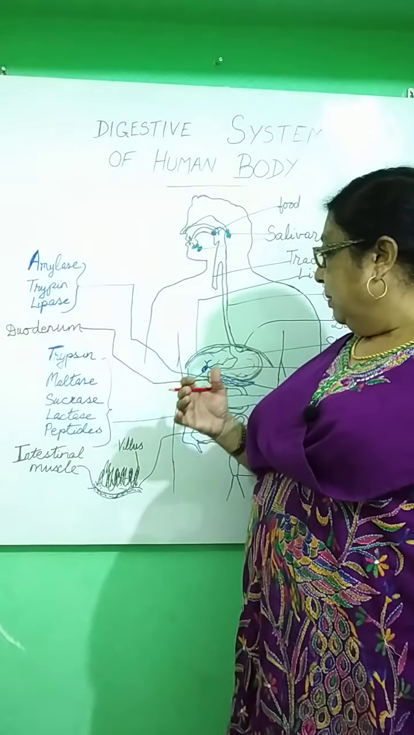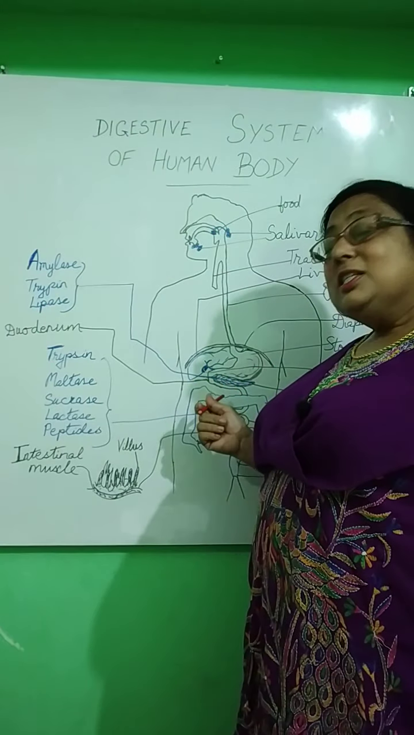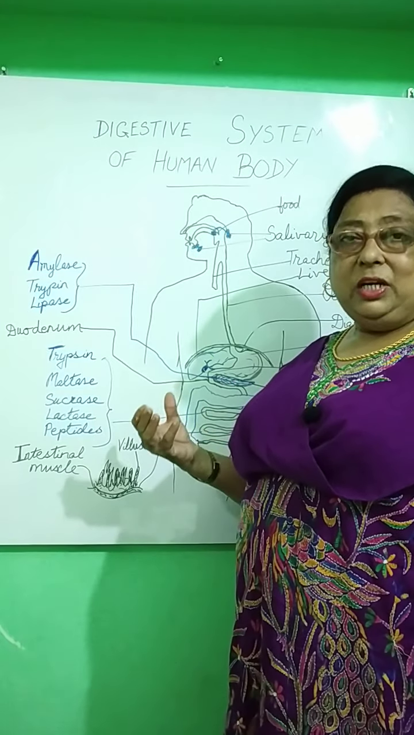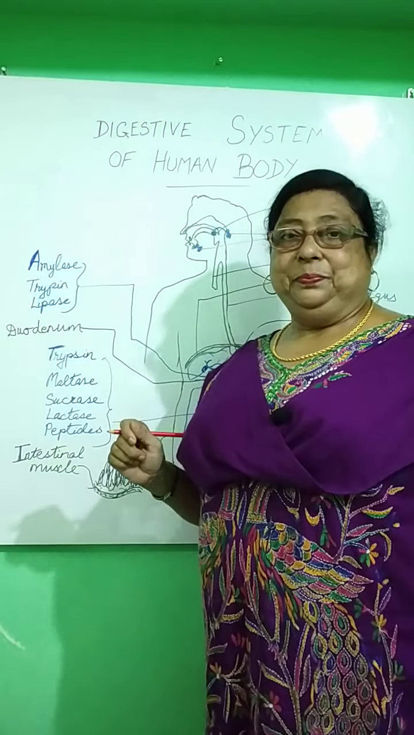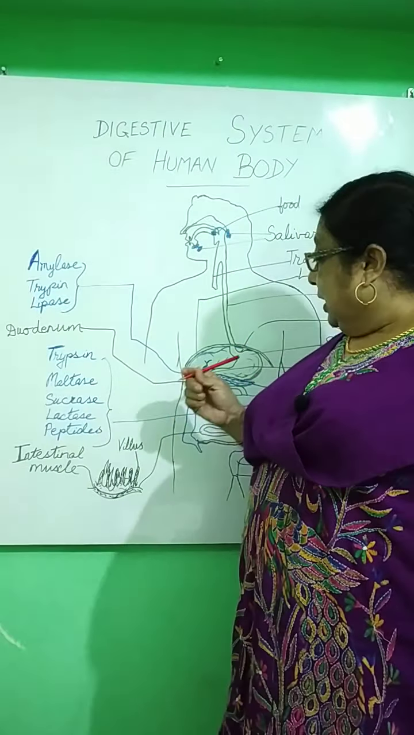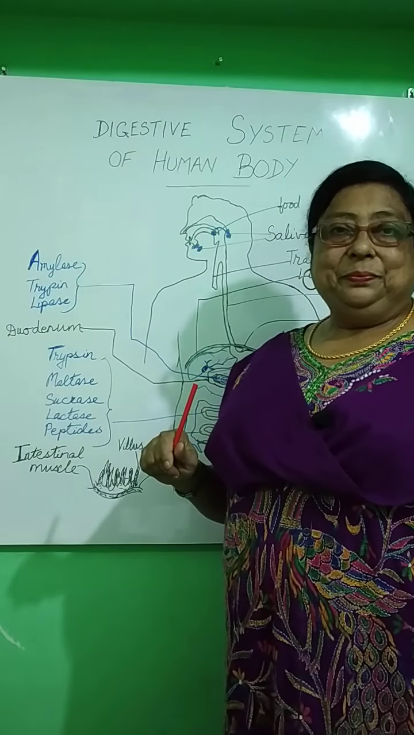In 2 hours time, it is churned up, and then it goes into the small intestine. Now, this food in a semi-solid manner, which goes into the small intestine, is called chyme. What is it called? Chyme. Now, the initial part of the small intestine is called the duodenum.